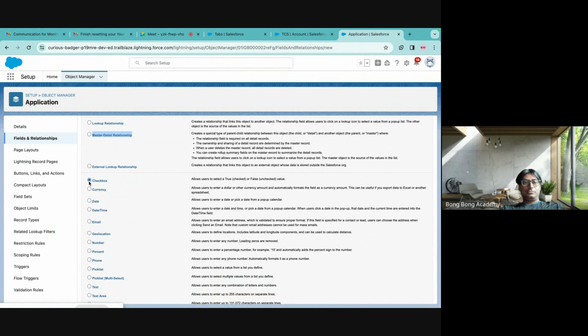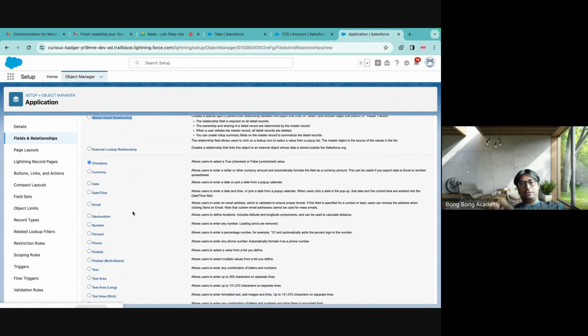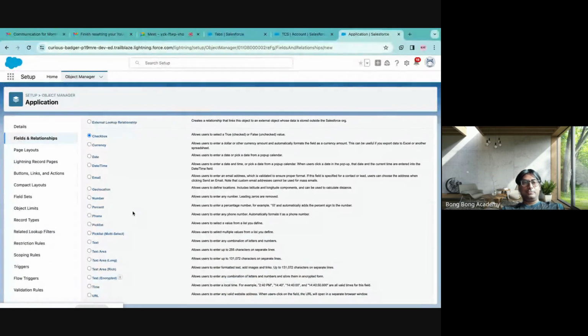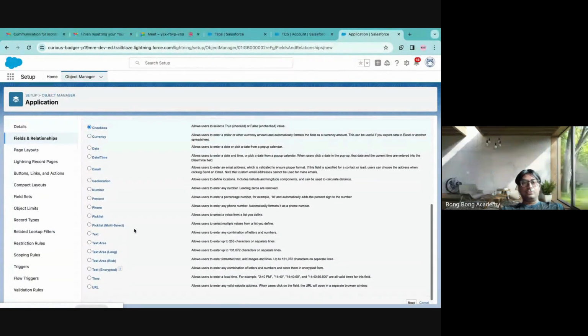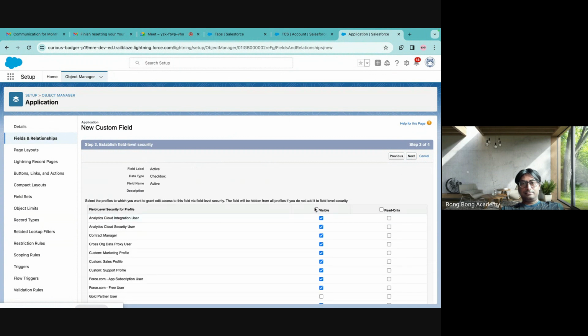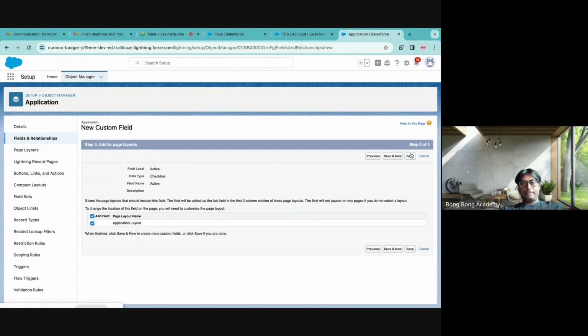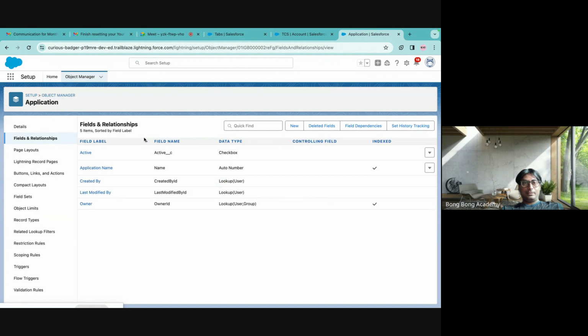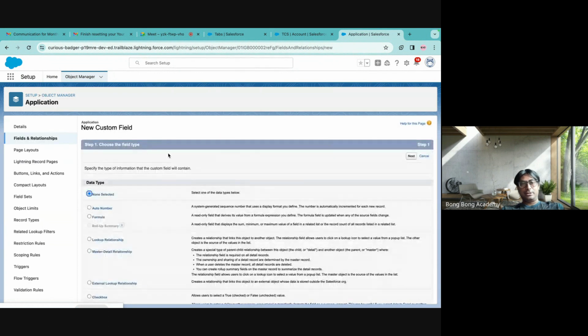Checkbox. Very easy. Checkbox means you can check, mark it true or false. Play with these fields, add this on your application. Let us add one. Active. Active is a good checkbox, right? By default, I can make it checked. So I have now created a checkbox field. Let us create some other fields.